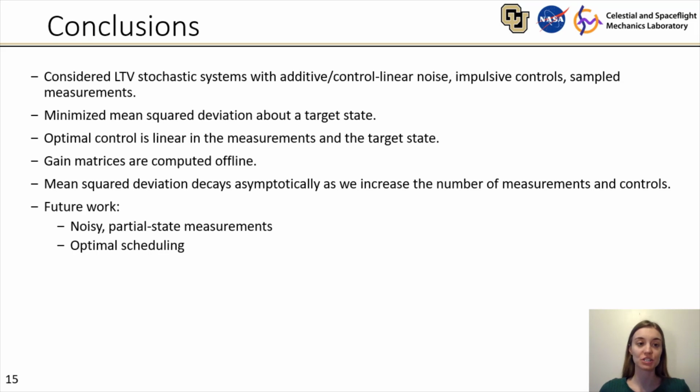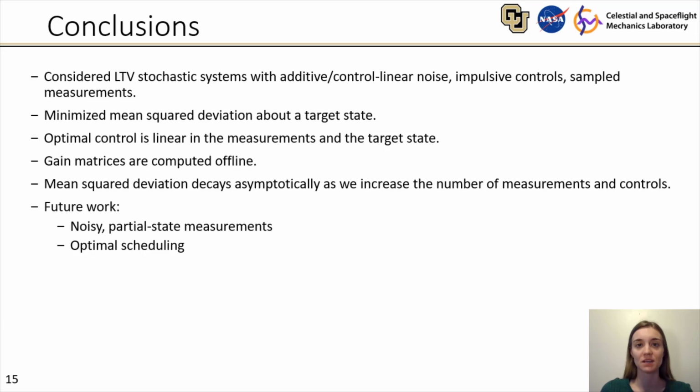In conclusion, we have considered linear time varying systems with additive and control linear noise, impulsive controls, and sampled measurements. And we've derived an optimal guidance law to minimize the mean squared deviation of a stochastic system state about some target state. The optimal control is linear in the measurements and the target state, and the gain matrices can be computed offline. We've also shown that the mean squared deviation decays asymptotically as we increase the number of measurements and controls.